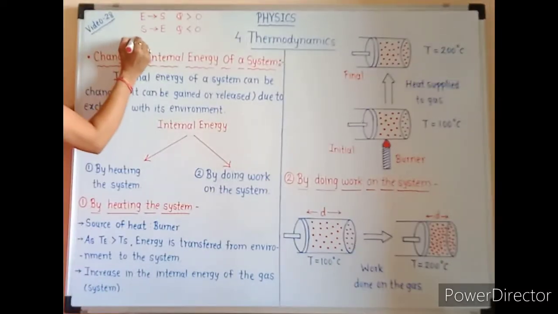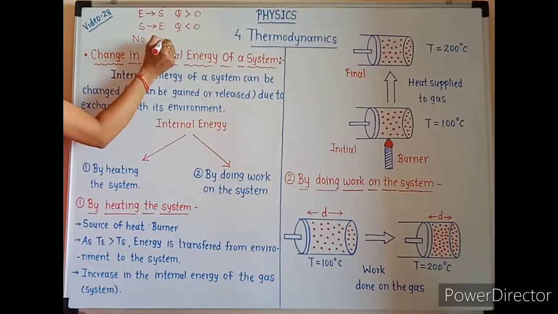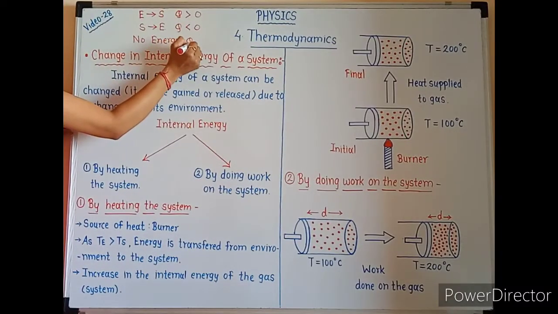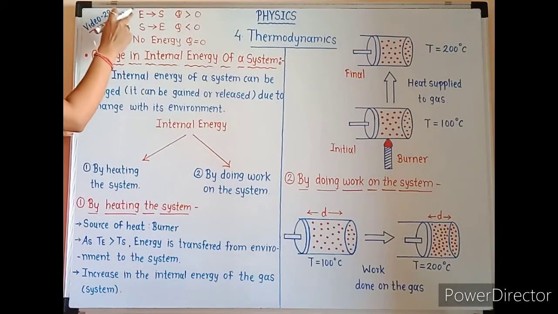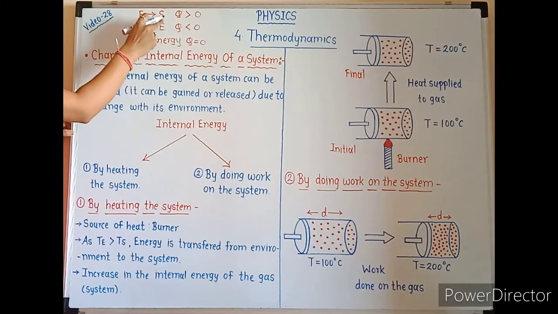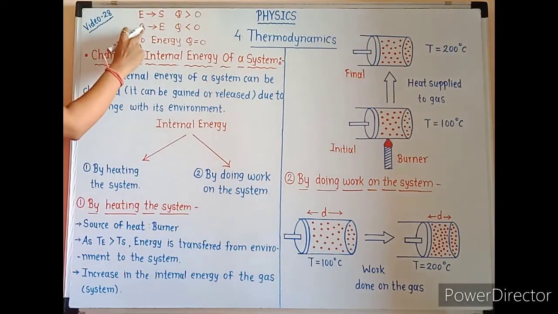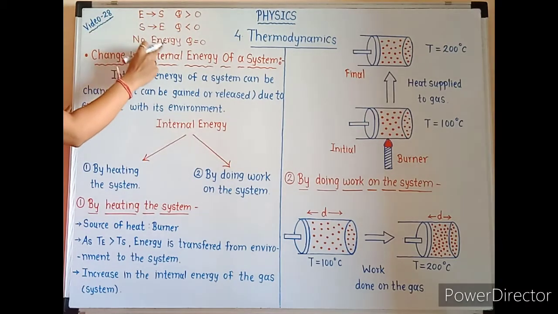And when there is no transfer of energy, then Q is equal to 0.